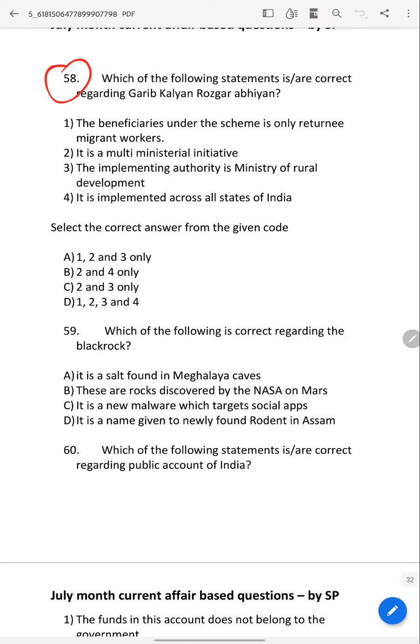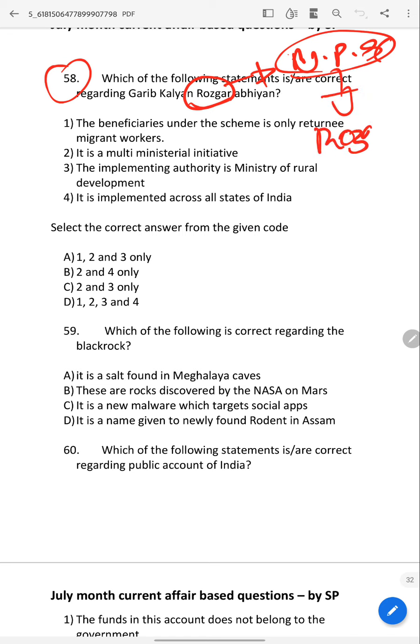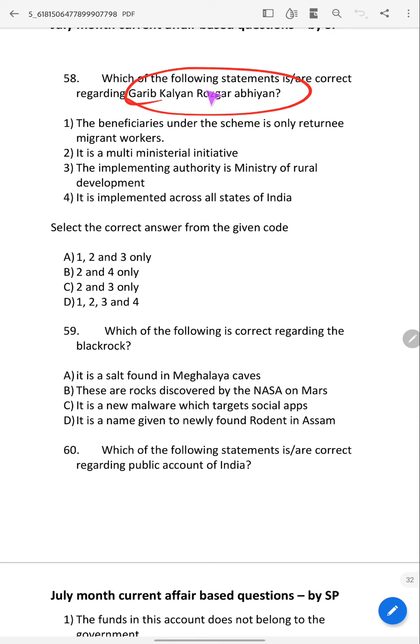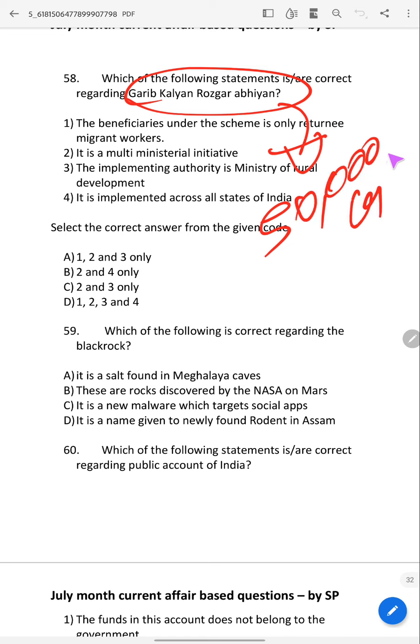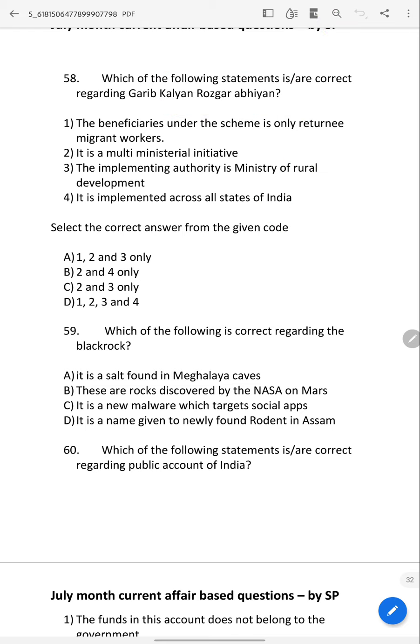Which of the following statements is correct regarding Garib Kalyan Rozgar Yojana? See, Rozgar becomes very important for UPSC, because UPSC's favorite topic is Rozgar. It has asked many questions on many Rozgar schemes till now. So that's why I have asked. Moreover, this is the biggest scheme. Government has allocated 50,000 crores. Definitely you should know the provisions of this scheme.